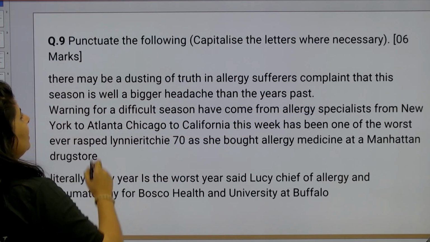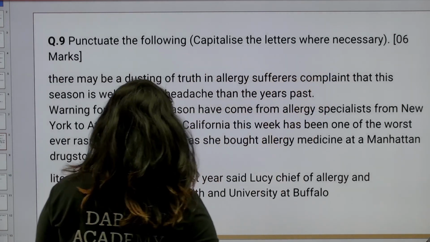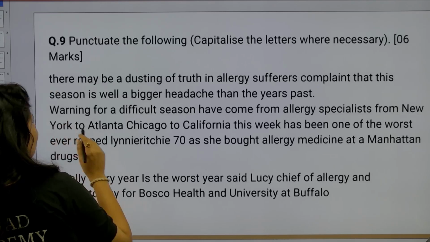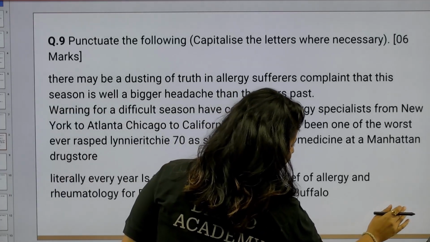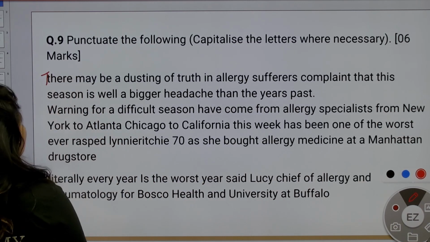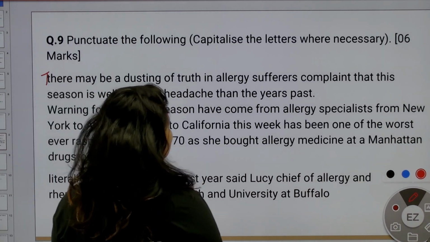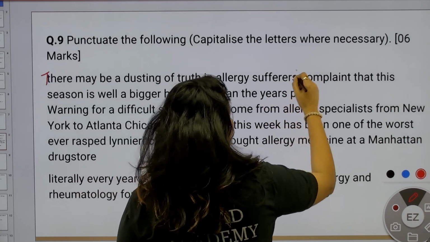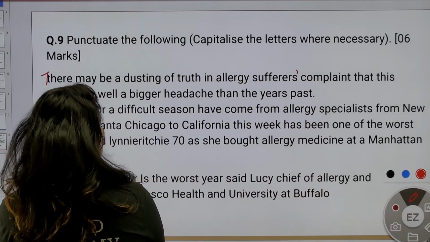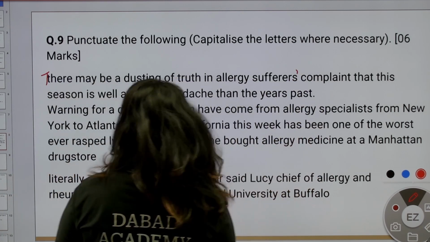Question number 9. Punctuate the following. Capitalize a letter where necessary. So first, as said, capitalize. So first, T will be capital. When we start the sentence, T will be capital. There may be a dusting of truth in allergy sufferers. Sufferers complained that this season is well a bigger headache than the years past. Full stop is also given.